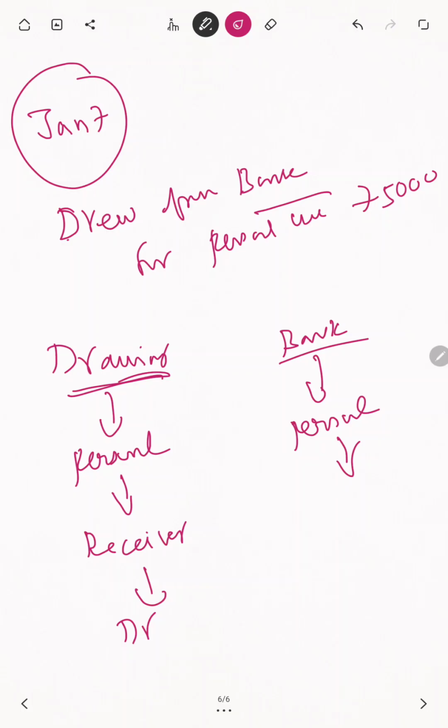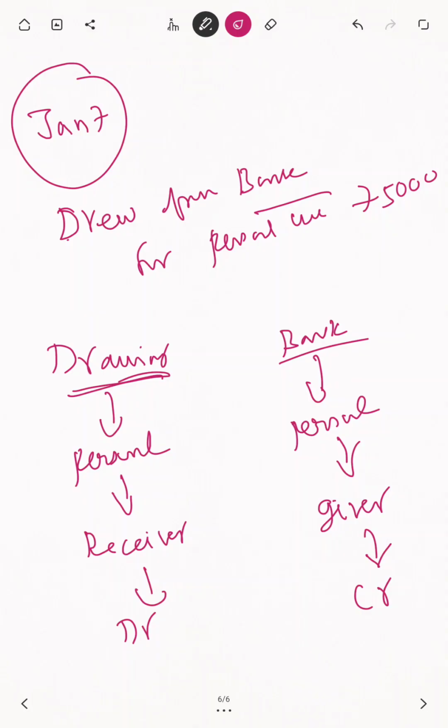Then another one is what? From Sridhar and Co.'s point of view, this bank is what? Giver. Then debit the receiver, credit the giver. Here, Sridhar is acting as the receiver and bank is acting as the giver, because bank is only giving. For the personal point, from the Sridhar and Co. point of view only you have to analyze. From Sridhar's point of view, Sridhar is the receiver. That's why instead of putting Sridhar's account, they are putting drawings account.